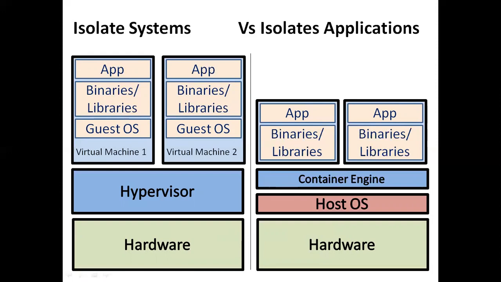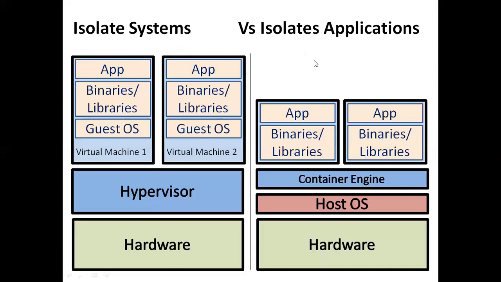The next difference is isolation. This virtual machine number 1 is an isolated system, a separate system. This virtual machine 2 is a separate, isolated system. Each virtual machine has a different IP address. So virtual machines isolate the systems.